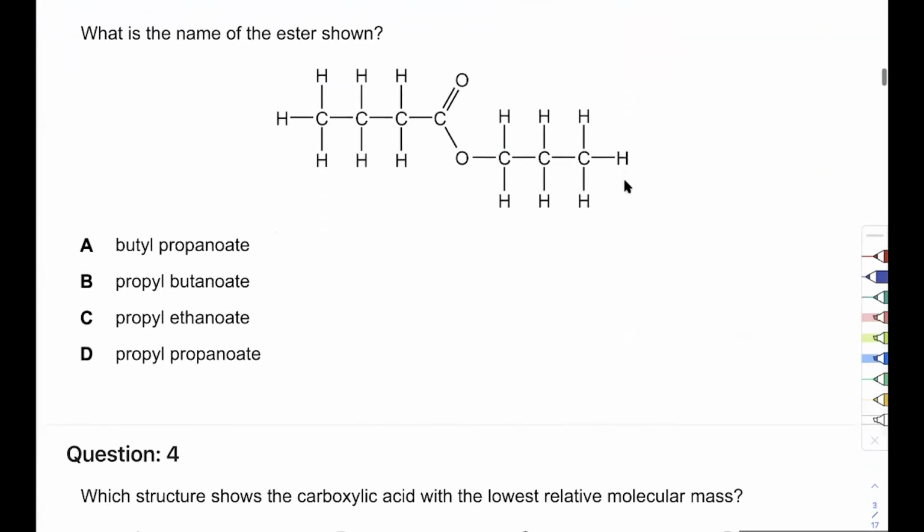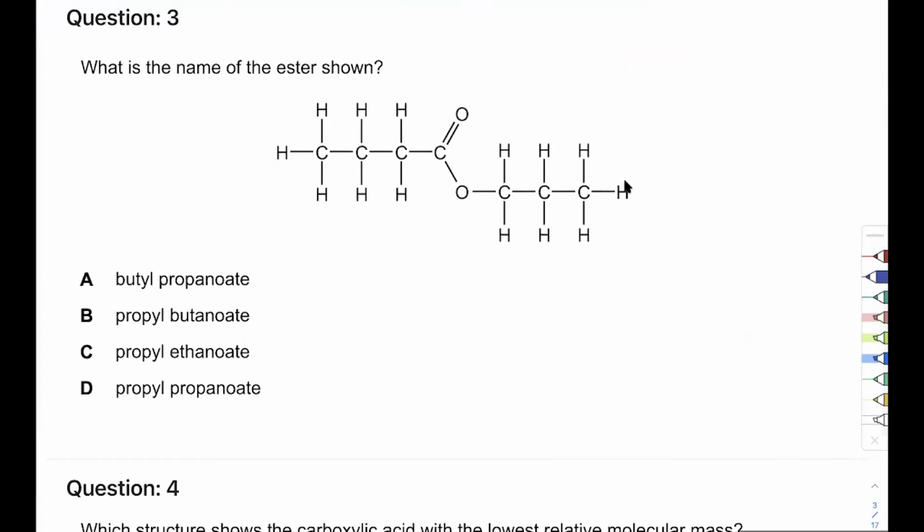All right. What is the name of the ester shown? Again, I told you that whatever is with O, that's the branch. So look over here in the branch. 1, 2, 3. 3 carbons. 3 carbon is prop.